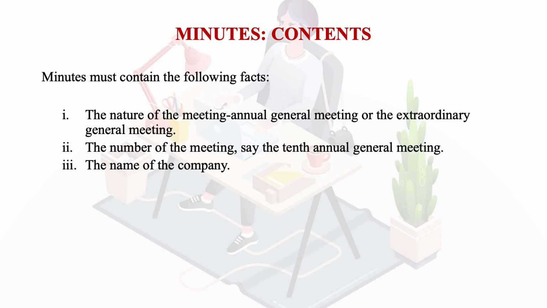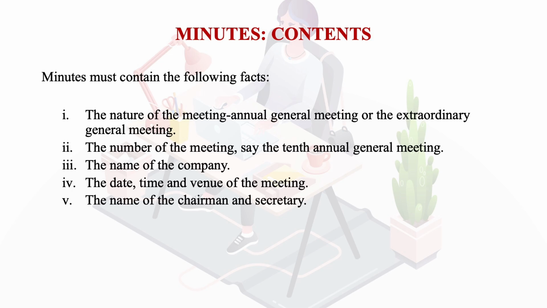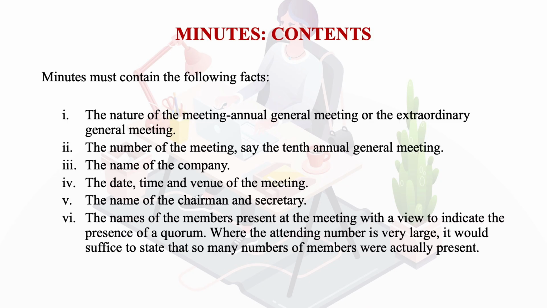We have to clearly mention the nature, what kind of meetings we are talking about, then what is the number of that particular meeting. Of course, the name of the company is also very essential, that the meeting is taking place for which particular company. The date, time and venue of the meeting again has to be clearly mentioned. The name of the chairman and the secretary also has to be clearly mentioned. The names of the members present at the meeting, with a view to indicate the presence of quorum.